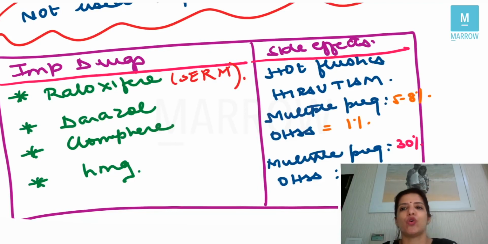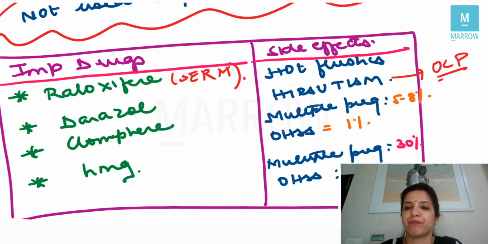That is why danazol is not preferred in young females. And whenever you get a question which says all of the following drugs are used in managing hirsutism except, in that except you will always get danazol, because the side effect of danazol is hirsutism. If you remember, the drug of choice for hirsutism was OCPs, right?